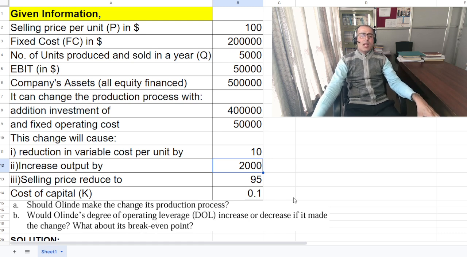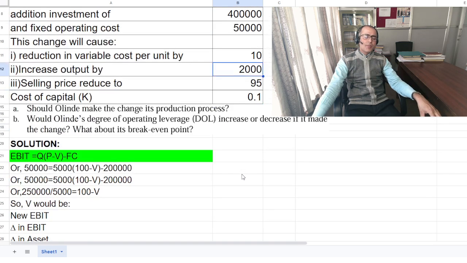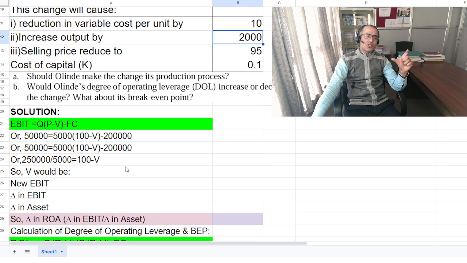Okay, now at first, once you organize your given information by reading the question carefully, then you can proceed towards your solution part. For this question, at first you need to find the variable cost per unit as we don't have it. So we know that earning before interest and tax is simply Q(P minus V) minus fixed cost, that is sales revenue minus variable cost minus fixed cost.